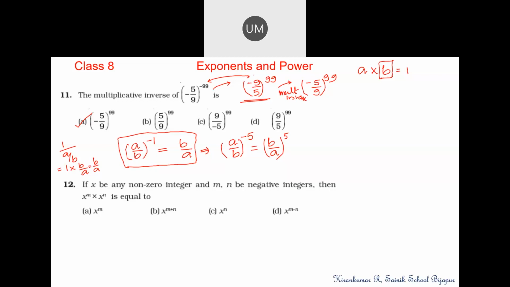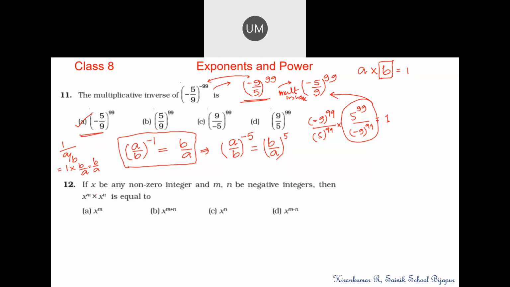In this number, minus 9 by 5 to the power 99 is same as minus 9 to the power 99 divided by 5 to the power 99, isn't it? To this, if you multiply 5 to the power 99 divided by minus 9 to the power 99, then this will get cancelled. You'll get the result as 1. What is this number? It is same as minus 5 by 9 to the power 99. It is there in option A. Hope it's clear now. Yes, very good.